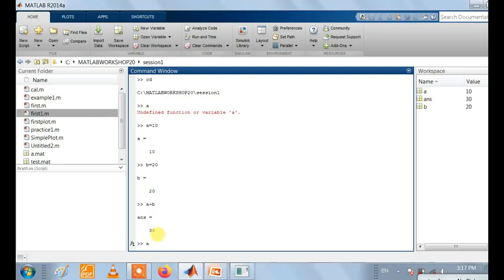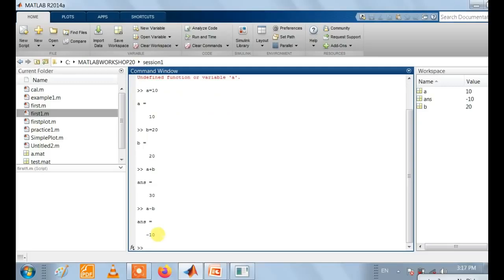The next operation, if you perform a minus b, then what happens? Again the result is stored in the ans variable, and that ans variable gets overwritten with the current value, that is minus 10. Previous values get deleted, so if you want to store every value in MATLAB, we can create a new variable to store the value in that variable.